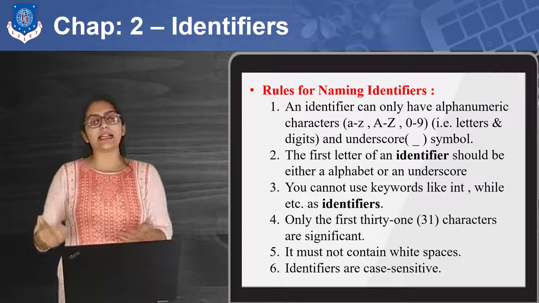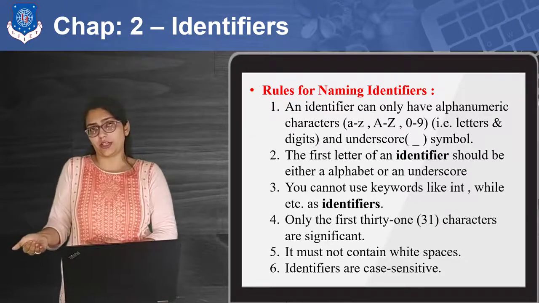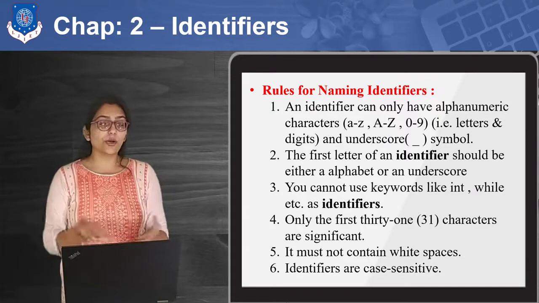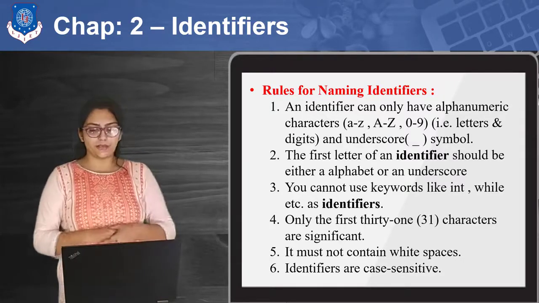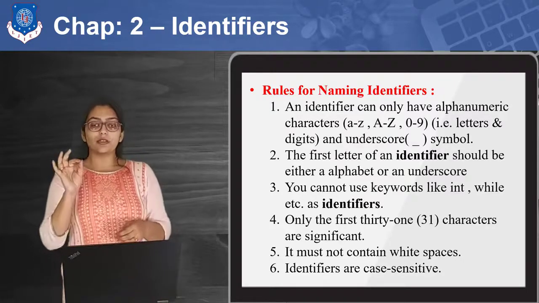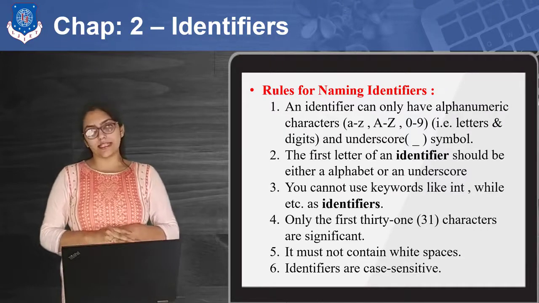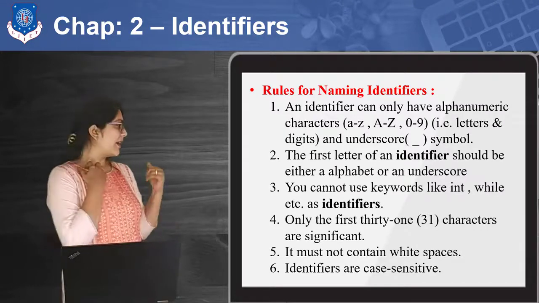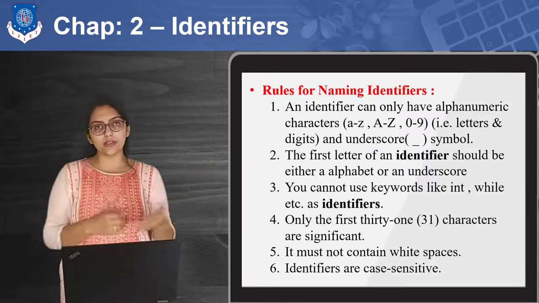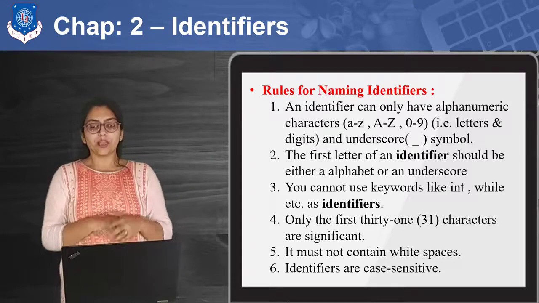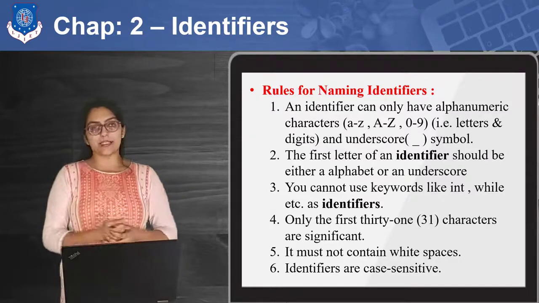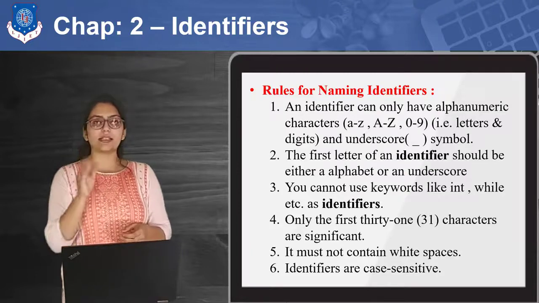You cannot use main as a variable name or any other function name, because it is a keyword, and you cannot use a keyword as an identifier. Only the first 31 characters are significant, right? So whenever you are giving a name, only the first 31 characters are significant. It must not contain white space. So you can just try these rules.